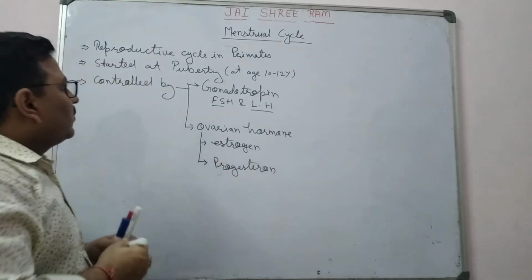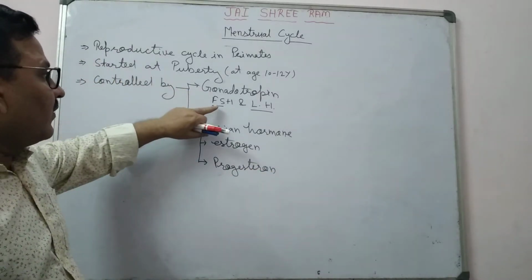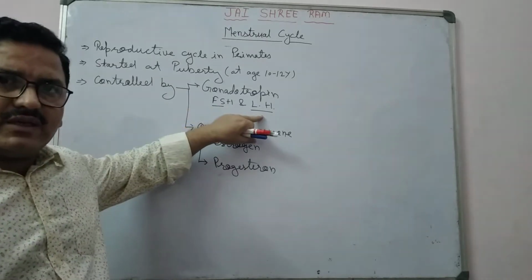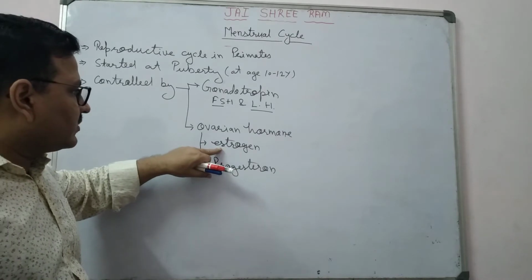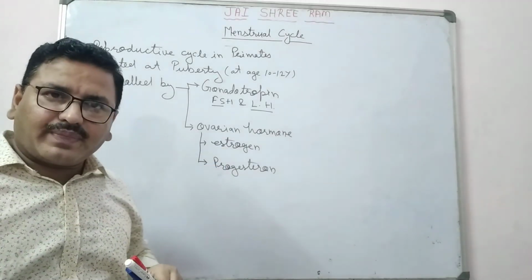So the cycle is controlled by the gonadotropin hormones, FSH and LH, and also by the ovarian hormones, estrogen and progesterone.